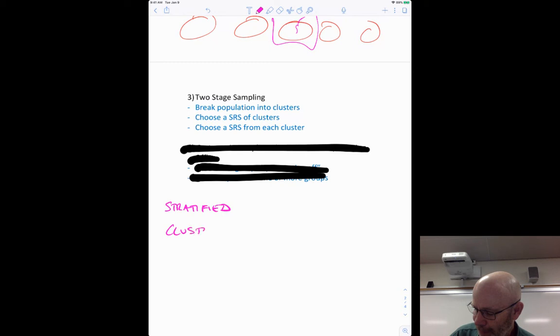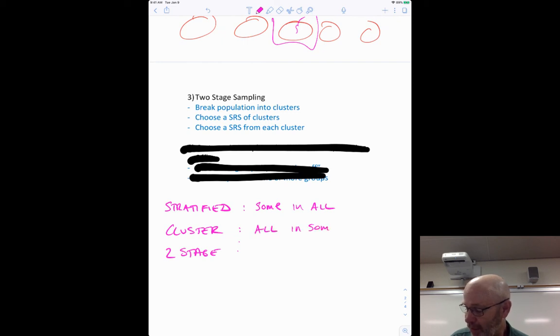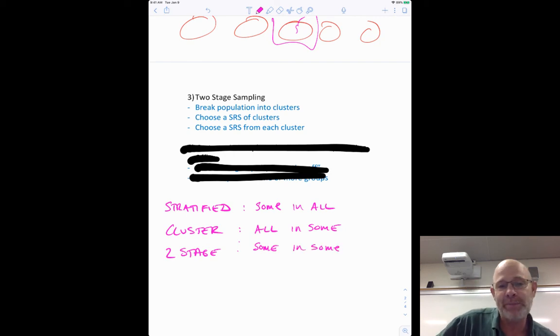Stratified, cluster, 2-stage. So in every case, we're grouping, right? But in the stratified, we're taking some people in all groups. So we're taking some of the people in all of the groups. We're ensuring the coverage of all of the groups. In the cluster sample, we're taking all of the people in some of the groups. Now we're not taking all the groups, we're just taking some of the groups. And in the 2-stage, hopefully you know this one, we're taking some of the people in some of the groups. This sometimes helps people break it down a little bit.